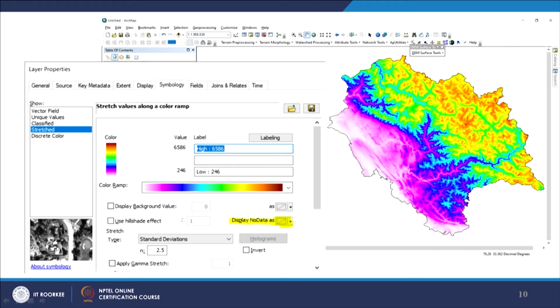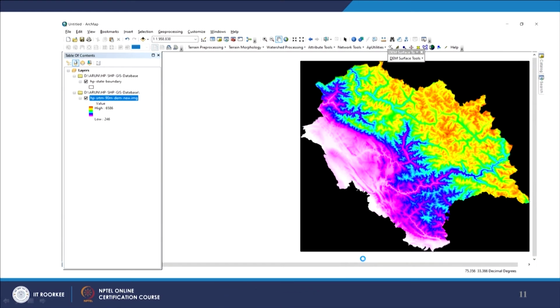That means whatever the background of the screen, it will mix with that, though the overall shape of this data is rectangular. The remaining areas are having no data values, and you can also check what no data value each layer is carrying, which we will see a little later.